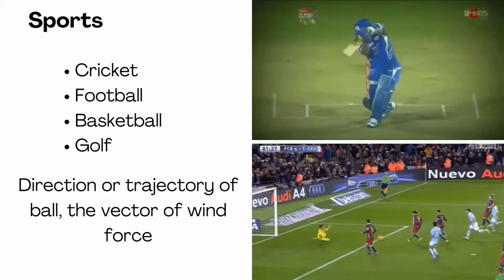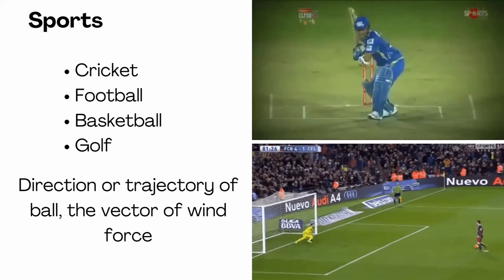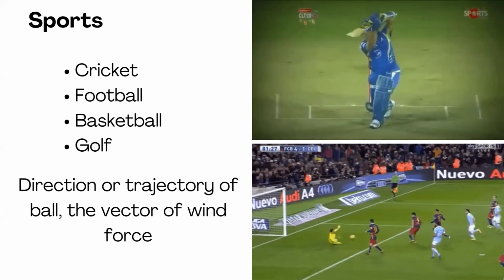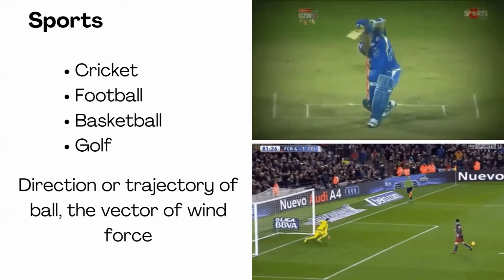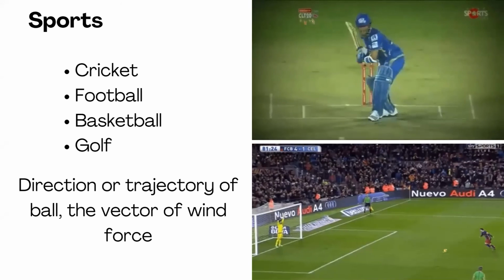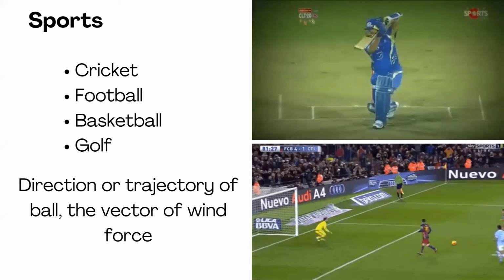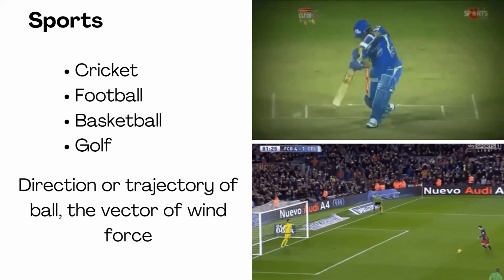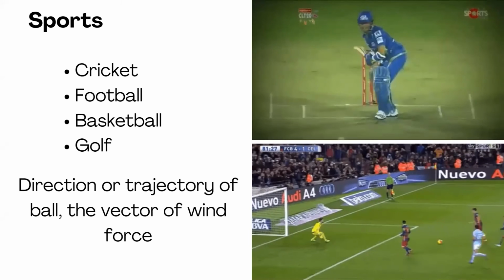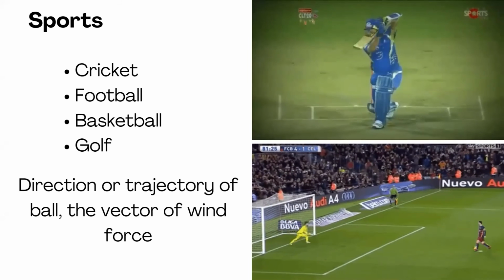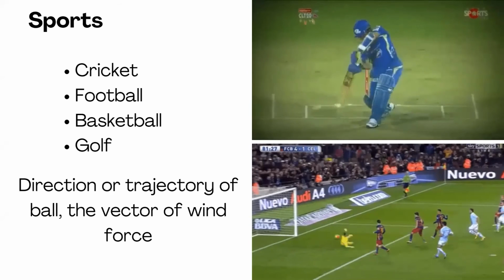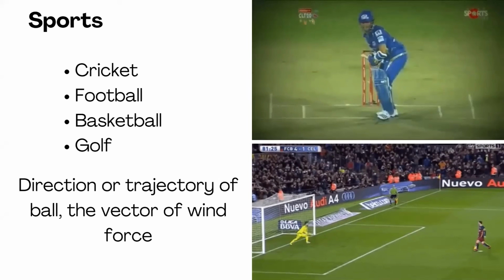So we have the two components, and we know that we can represent them by a vector. For a player to score a goal in football, the direction or the trajectory of the ball needs to be identified. So these are used in different sports fields also. We can relate it to different sports fields also.